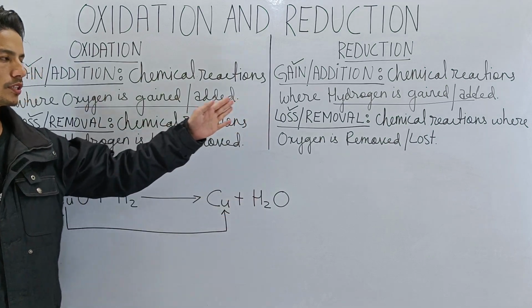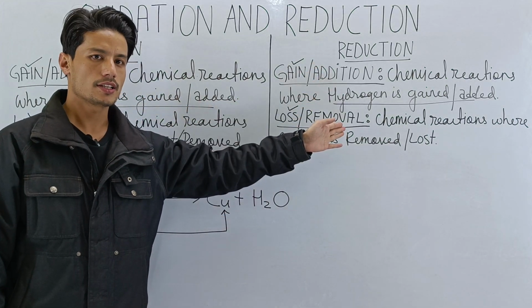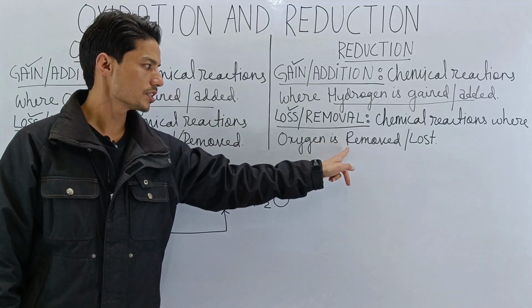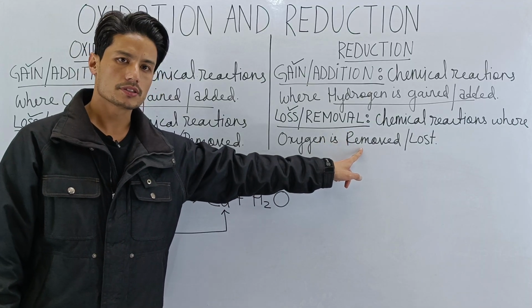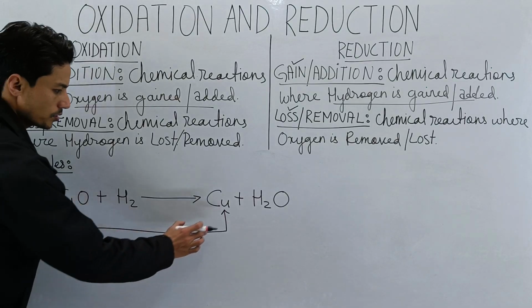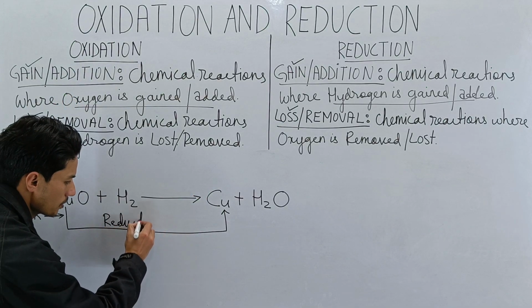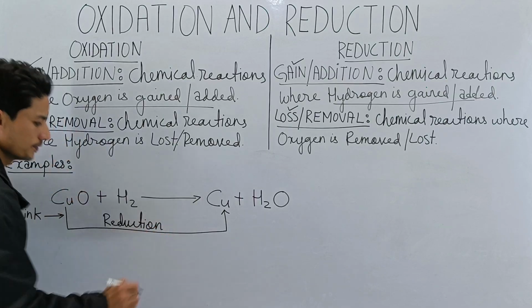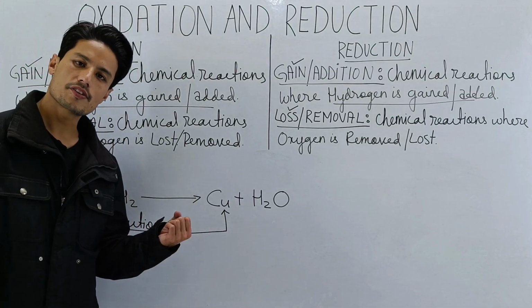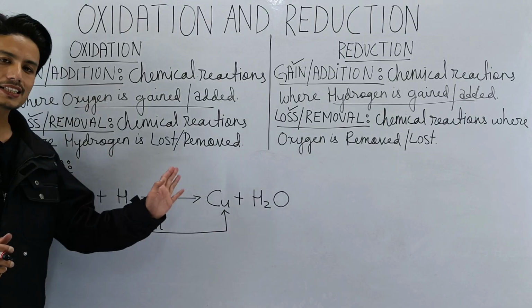Tell me, where is losing of oxygen happening? Is it in oxidation or is it in reduction? It is in reduction, isn't it? Oxygen is removed. Oxygen is lost. So what is happening here? Copper oxide undergoes reduction. So here reduction is happening. This is a reduction reaction. Okay. Now we'll go to the next link.